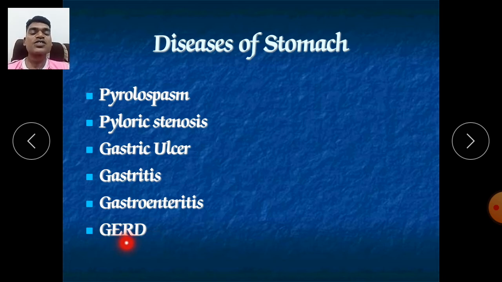Next is GERD. It is nothing but gastroesophageal reflux disease. Reflux occurs, and there is involvement of the esophagus as well as the stomach. What happens in this case? When food material comes from the esophagus, it enters our stomach. Now, due to a problem in the esophageal sphincter, it doesn't close properly, it closes loosely, or it is relaxed. Due to this, whatever food content is inside the stomach flows back toward the esophagus, and through the esophagus it comes into the mouth.